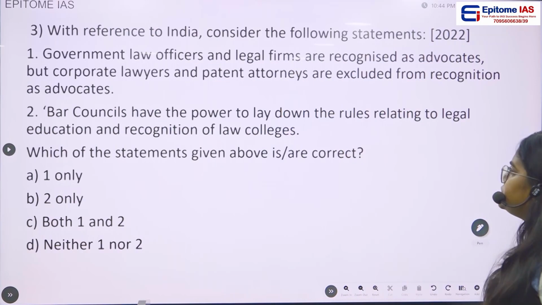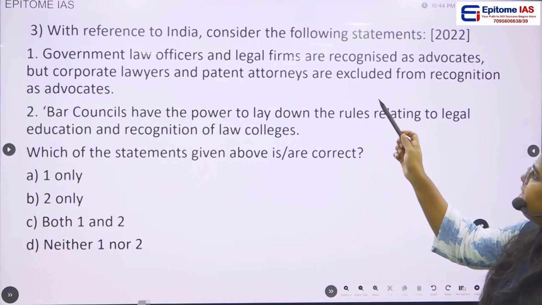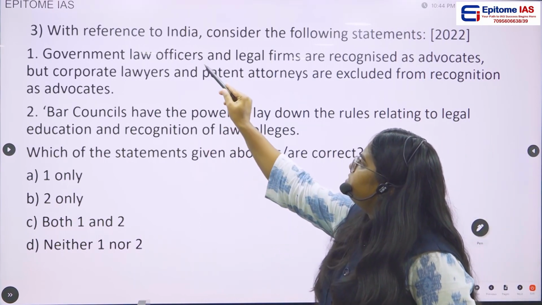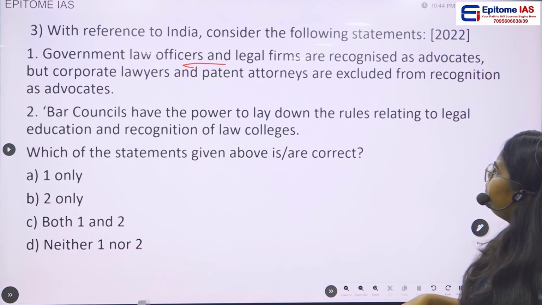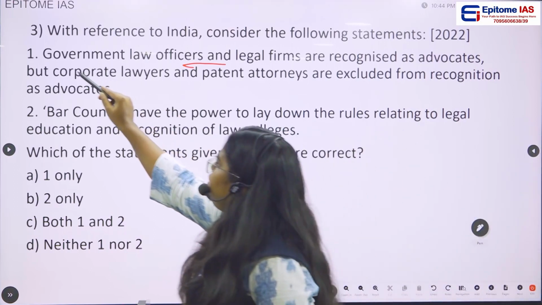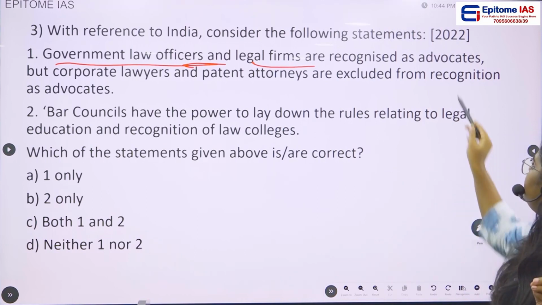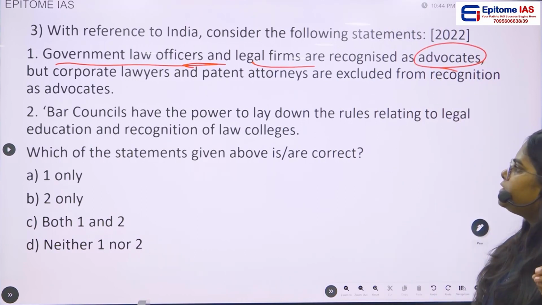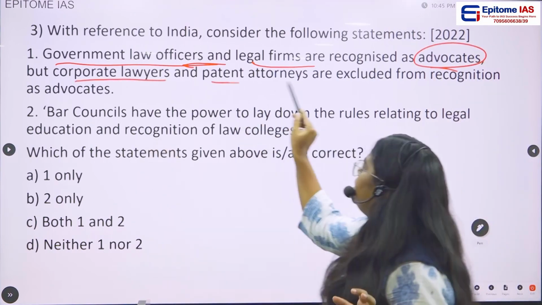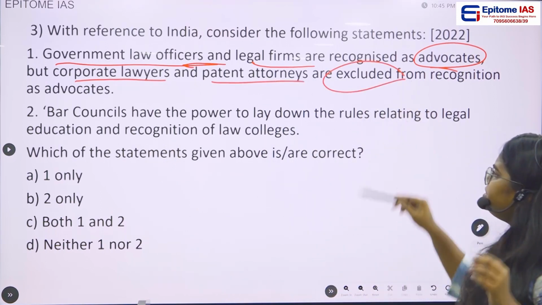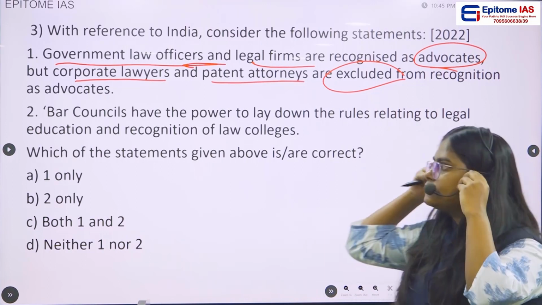Next, with reference to India, consider the following statements. Statement 1: the government law officers and the legal firms are recognized as advocates, but corporate lawyers and patent attorneys are excluded from the recognition as advocates.